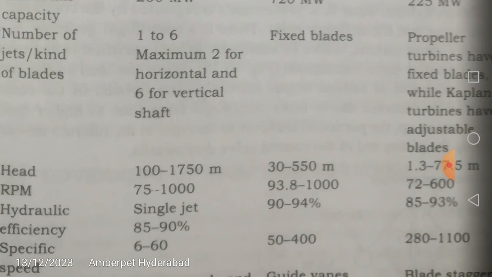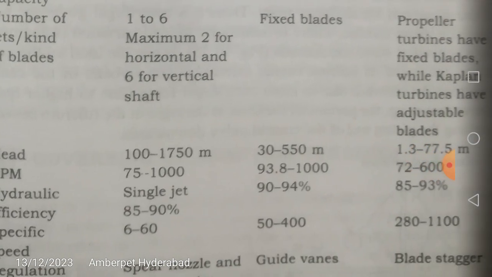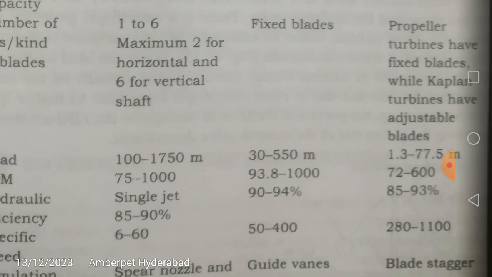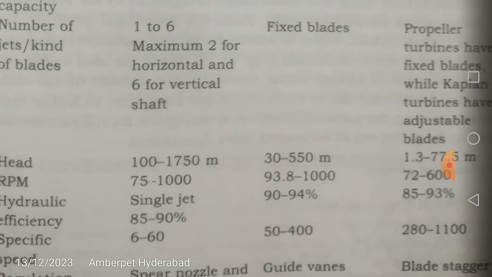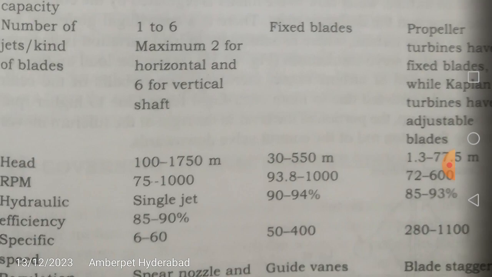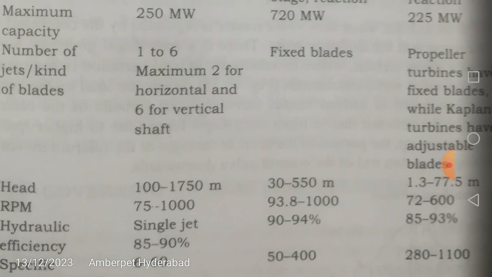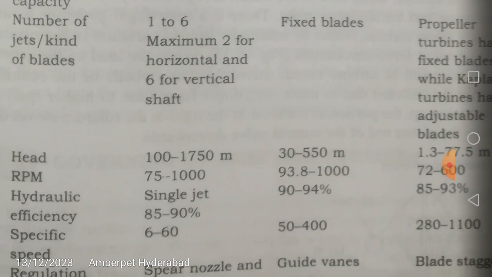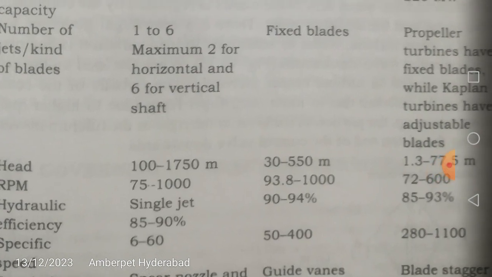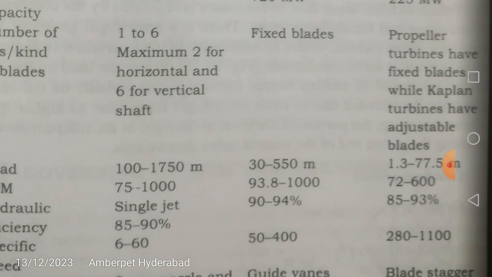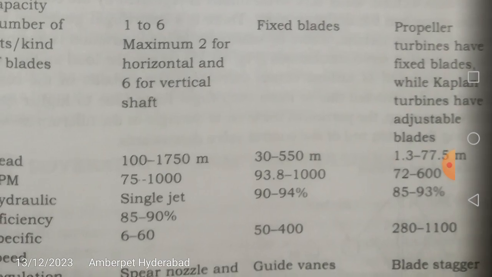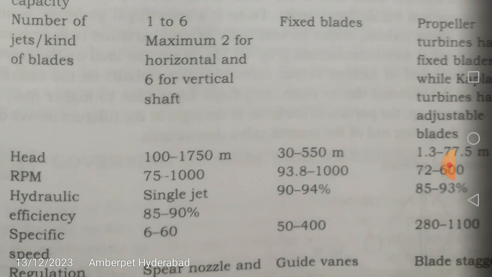Now coming to the head under which this turbine will be working: 1.3 to 77.5 meters maximum. So the maximum head is lesser than the minimum head for the Pelton wheel, which is 100 meters. Friends, please observe this. And RPM will again be reducing. Speed reduces gradually from the Pelton wheel through the reaction turbine, the Francis turbine, to the Kaplan or propeller turbine, which are axial flow turbines. The head is very less.